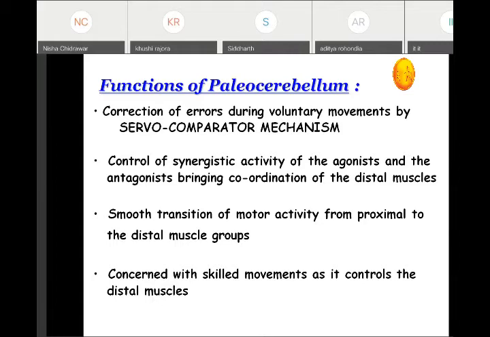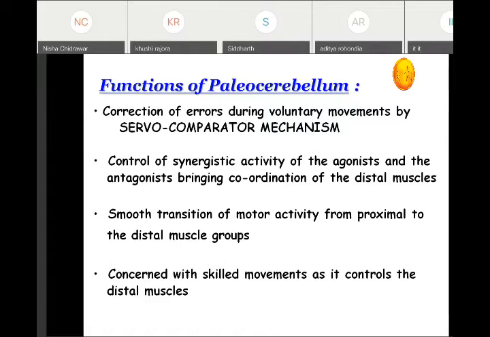Now the best example for the servo-comparator mechanism is when we are learning a new motor skill, like driving a bike or a car, and we make several mistakes. The servo-comparator mechanism is acting while we are doing the activity, till we become perfect. The correction is being applied, and at the same time the correction is applied for the immediate activity also.